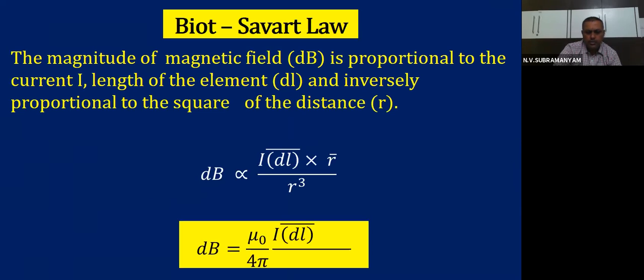Okay, so dB is equal to mu naught by 4 pi, if we remove the proportionality sign. What do we get, children? We get a constant. What is the constant? Mu naught by 4 pi, I dl cross r by r cube. Why did you get this r cube? I will explain in a moment.